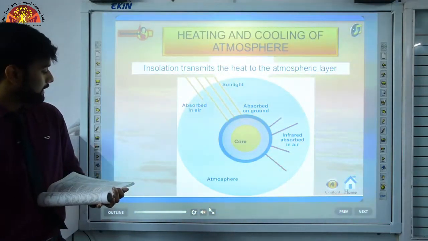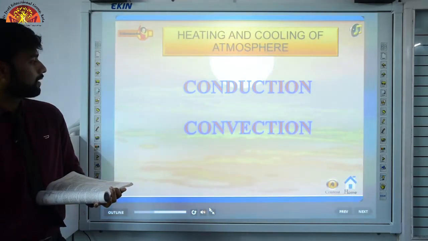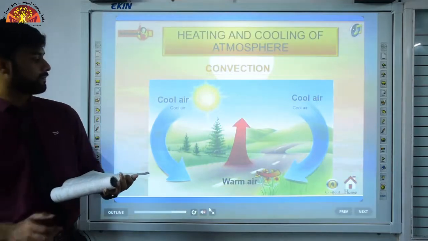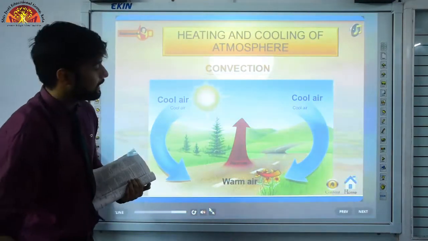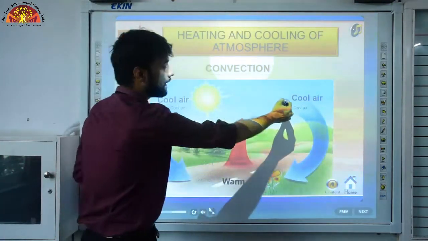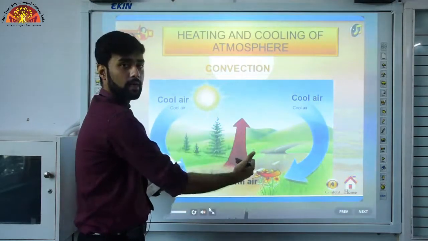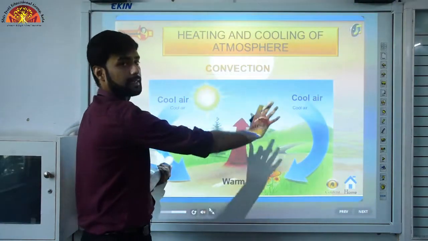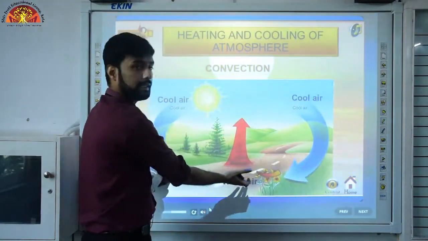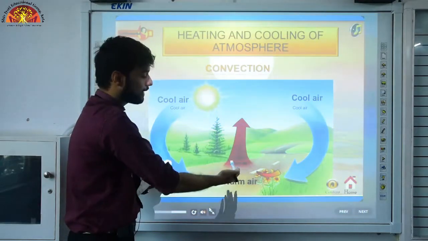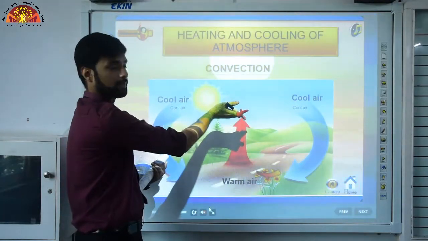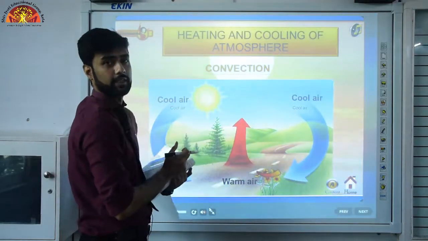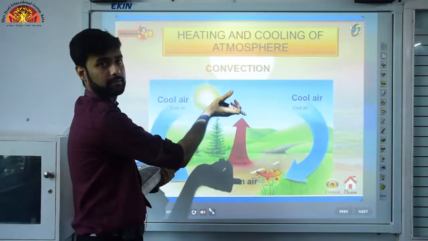When our earth gets heated, see what is happening when our earth gets heated. Okay, the cool air, we all know that the cool air comes down and the hot air rises. So what happens? A cycle takes place now. जो cool air है वो क्या हो जाएगी? नीचे आएगी, earth की surface से contact में आते ही वो गर्म होगी and then it will rise up. Okay, this cycle will go on and on. This is called convection. It is also called vertical heating, right?